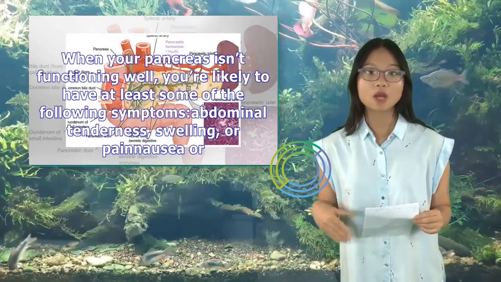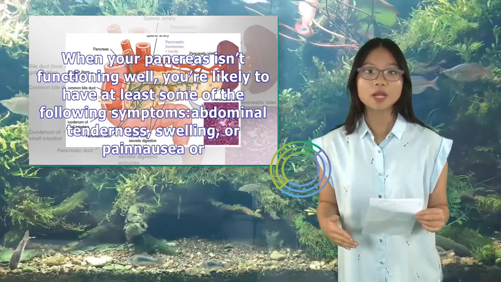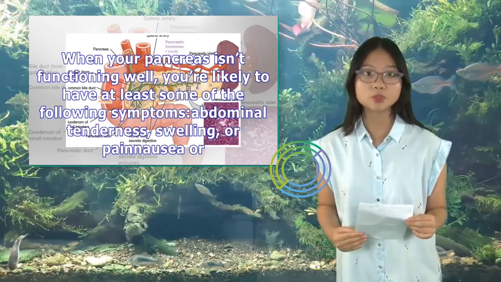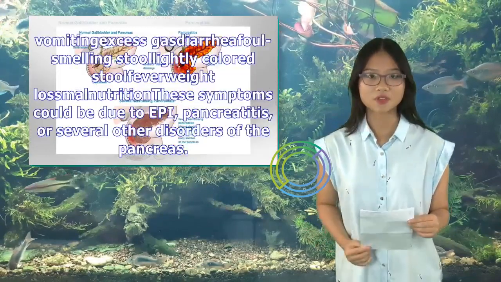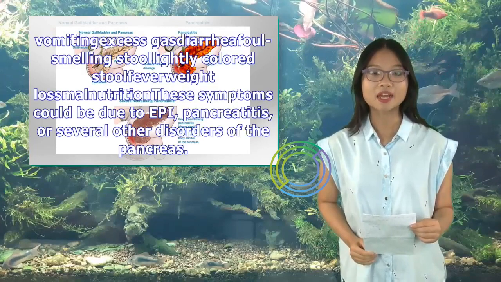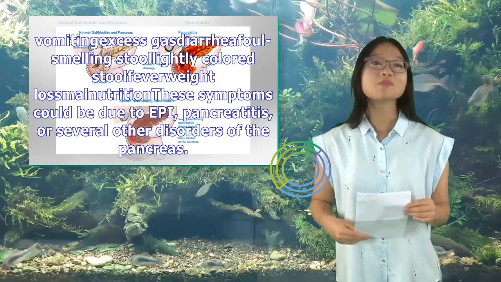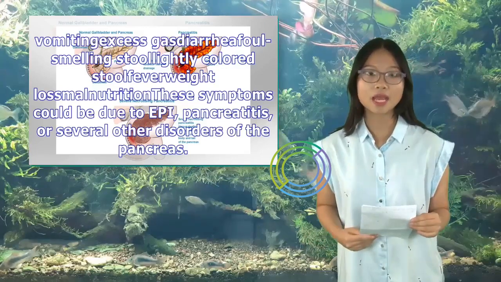When your pancreas isn't functioning well, you're likely to have at least some of the following symptoms: abdominal tenderness, swelling, or pain, nausea or vomiting, excess gas, diarrhea, foul-smelling stool, lightly colored stool, fever, weight loss, malnutrition. These symptoms could be due to EPI, pancreatitis, or several other disorders of the pancreas.